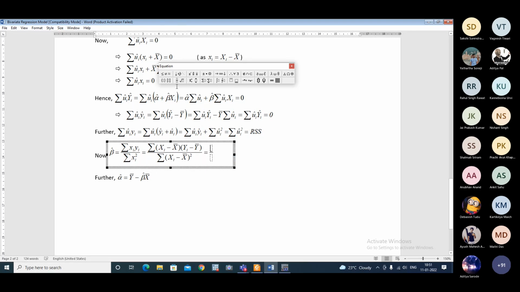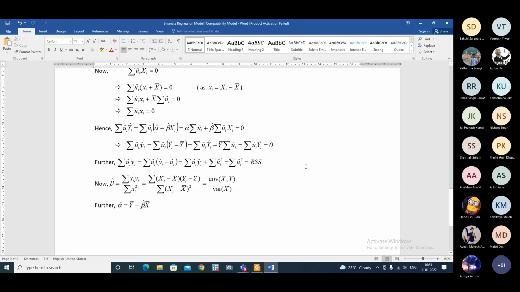So basically, cov of x, y divided by variance of x, isn't it? No, variance of x. Okay. Just divide both numerator and denominator by n.